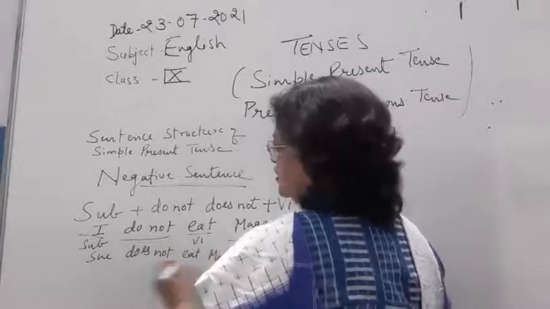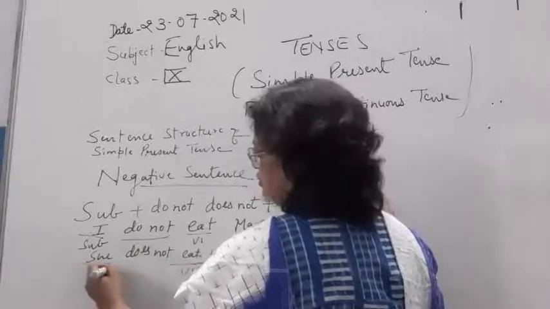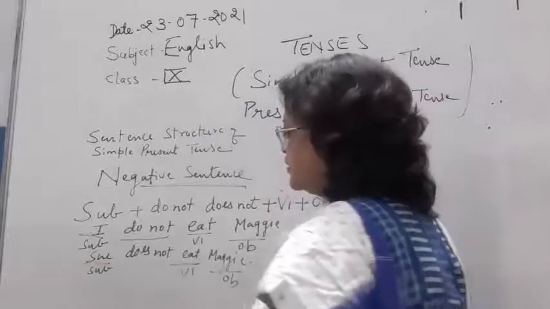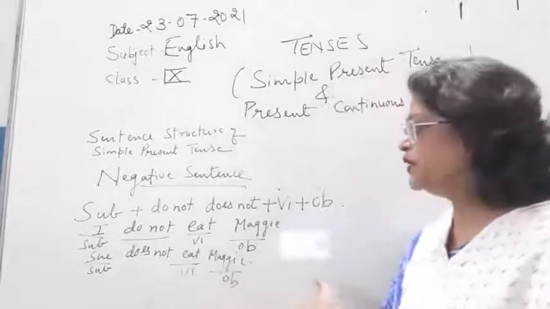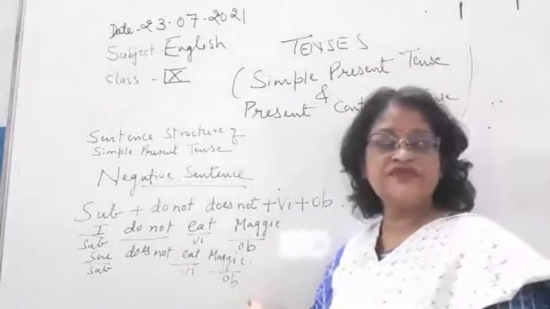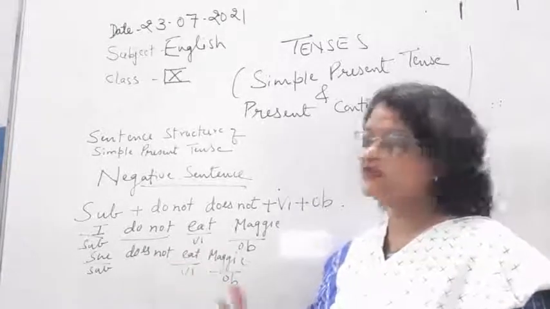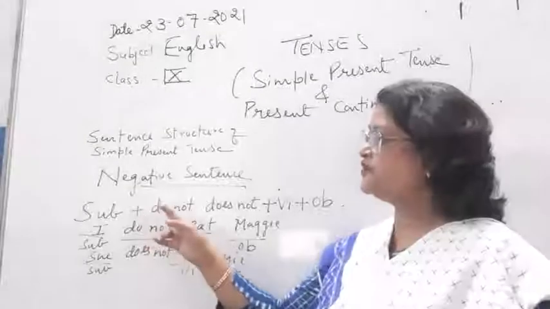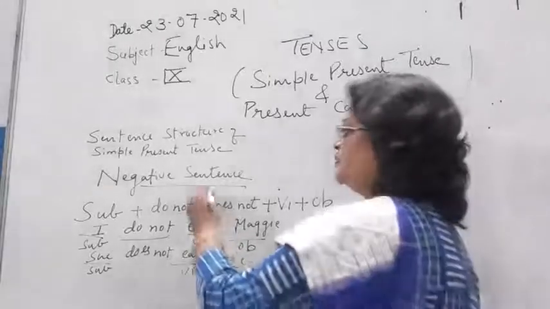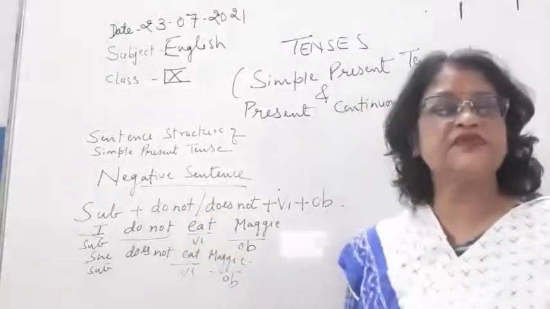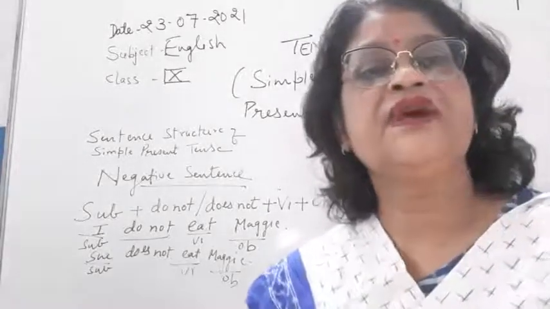So children, if the subject is third person singular, what you have to do, you have to add es with do, making it does. So this is the sentence structure of the negative sentence: subject plus do not or does not plus V1, V1 is the first form of the verb, plus object. Okay. So this you have to see.